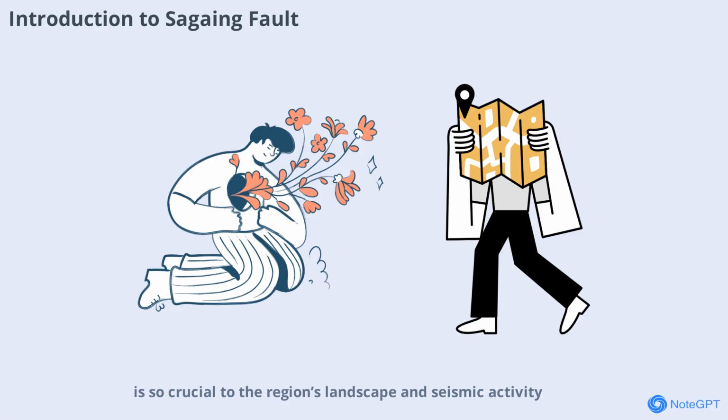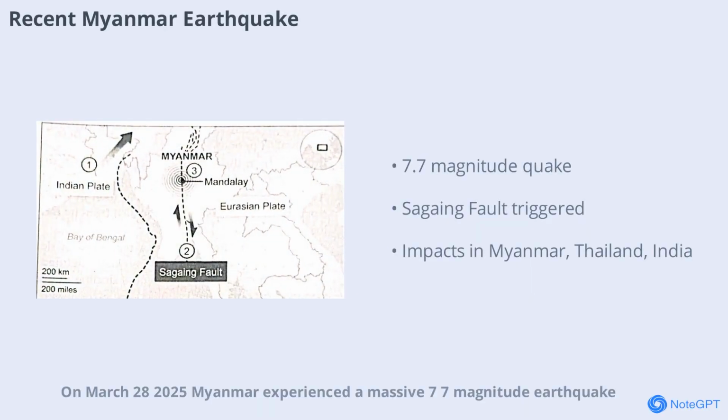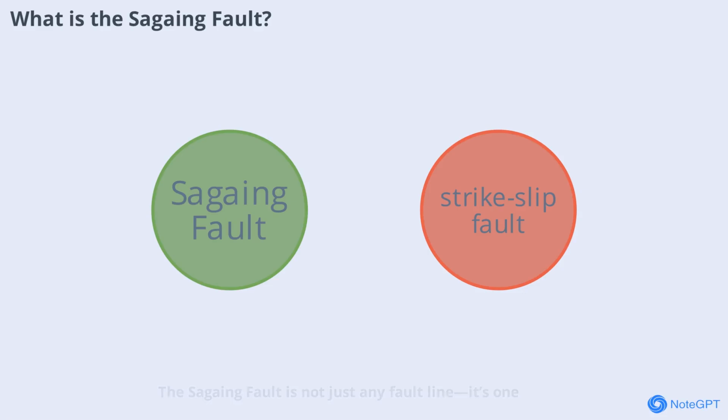March 28, 2025, Myanmar experienced a massive 7.7 magnitude earthquake. This event was triggered by strike-slip faulting along the Sagaing Fault, a major geological boundary that separates the Indian plate from the Eurasian plate. The earthquake's impact was felt across Myanmar, Thailand, and even parts of India, causing ground ruptures and widespread concern. Such seismic events highlight the importance of understanding the Sagaing Fault's behavior and its role in shaping the region's geography.